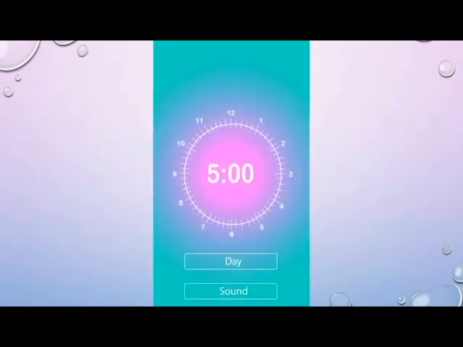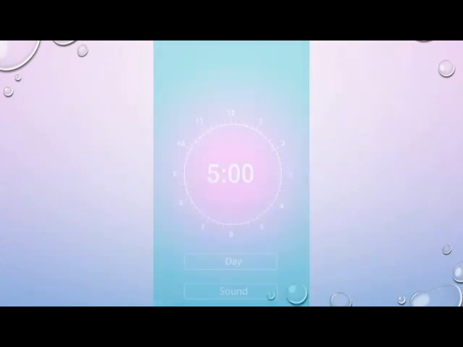And then also, this is one of our backgrounds. This is what it would look like once we implement it in the game, where you can click on what hour you want. You would click on the hour, and you can pick from like 3 o'clock in the morning or like 5 or 6, and then you can click on the minutes and set the time like that too, just by touch. And then we have a day and sound button, so they can click on the day to see if they want to repeat it throughout the weekdays or the weekends or certain specific days. And then we also have a sound that they can choose from our various types of alarms that they can use.